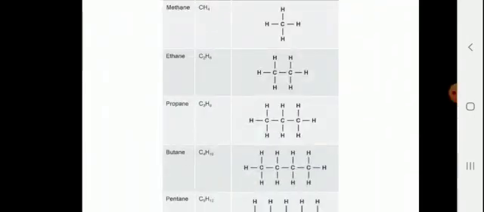Then if you take n equal to 2, the formula becomes C2H6, and the compound is called ethane. Then if n equal to 3 is put in the general chemical formula CnH2n+2, the formula becomes C3H8 and it is propane.